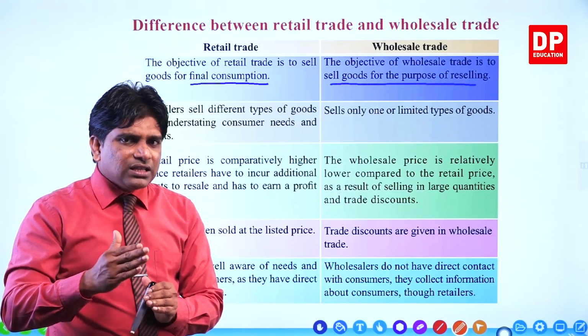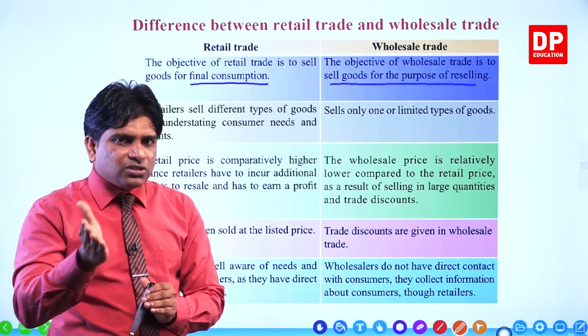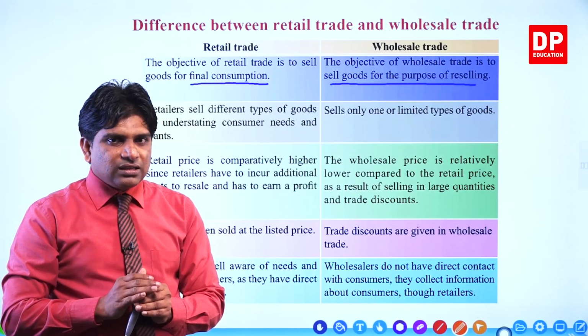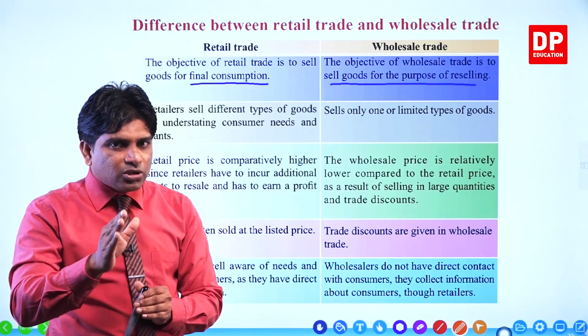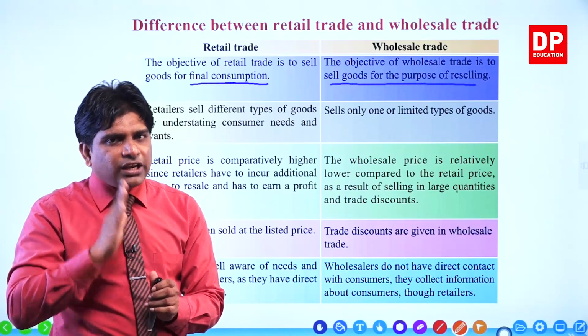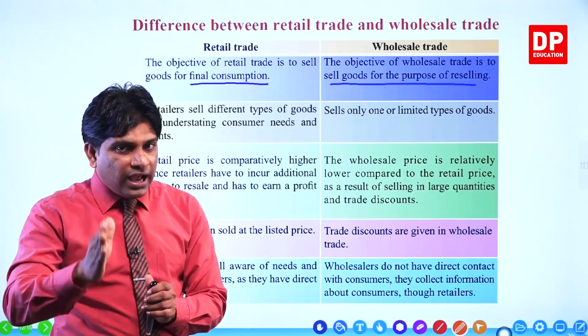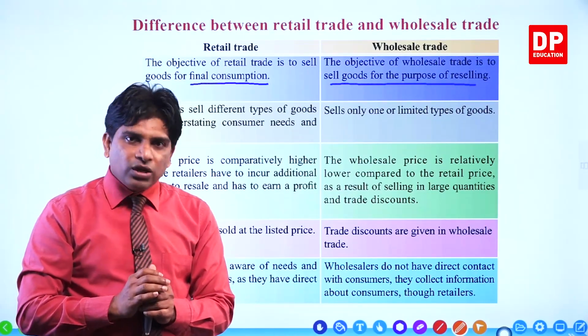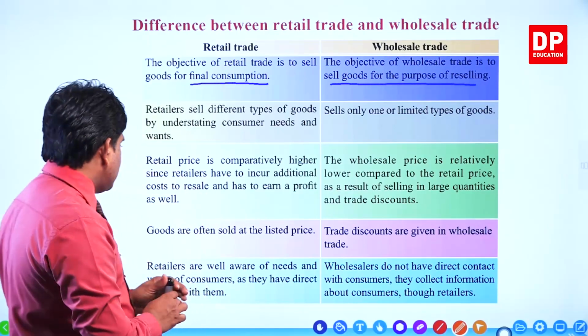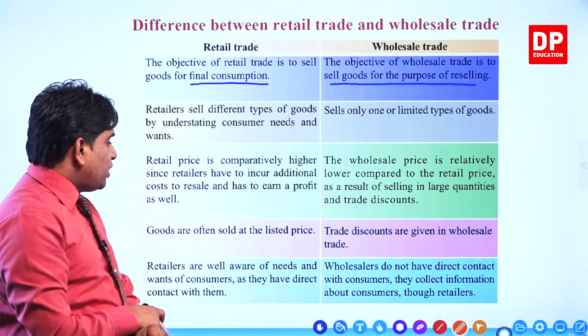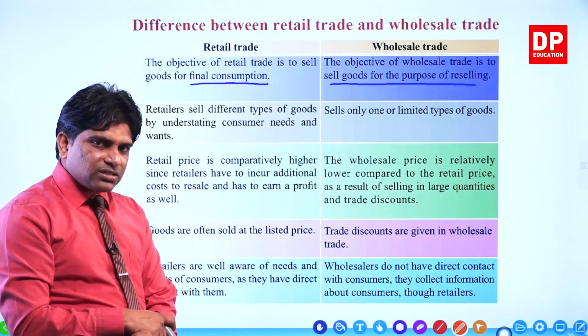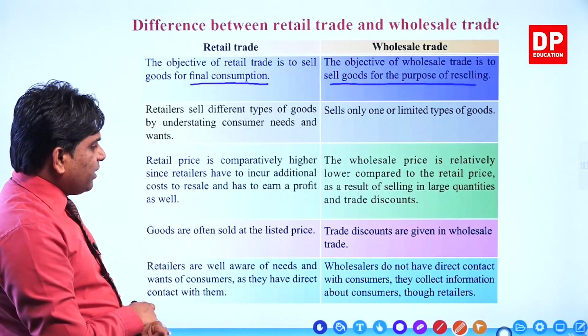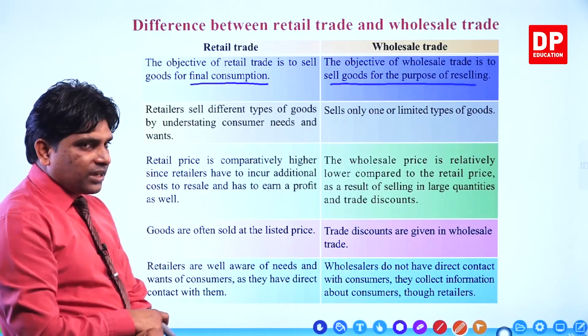The other one is that the retail businessman purchases goods from the wholesaler. Then the retail businessman also should keep a profit margin. So every time retail price is higher than wholesale price, right? The other one, goods are often sold at the listed price. The other one, trade discounts are given in wholesale trade.